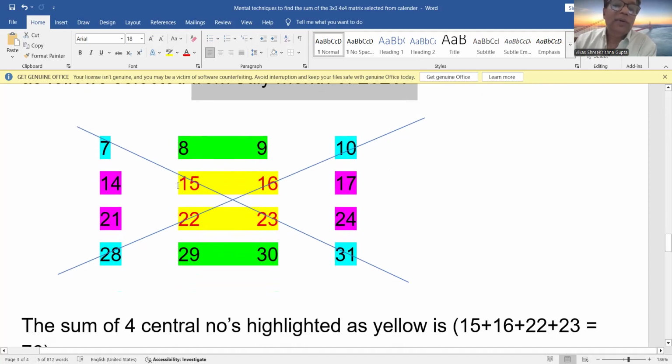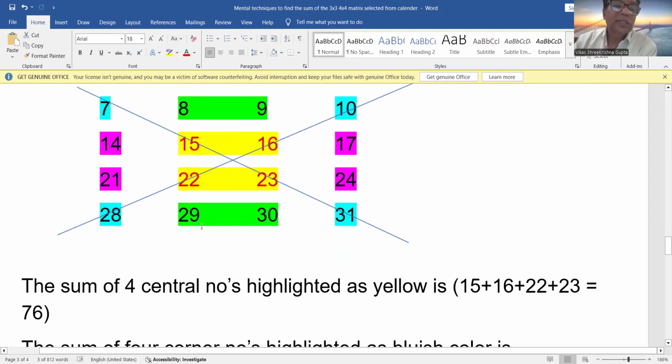Now the four central numbers, 15, 16, 22, and 23. If you add all these four numbers, you get the sum as 76. So these four central numbers which are highlighted in yellow color will sum to 76, right?